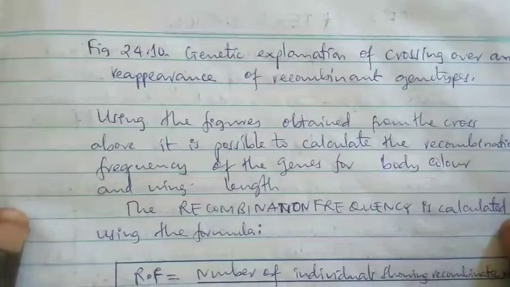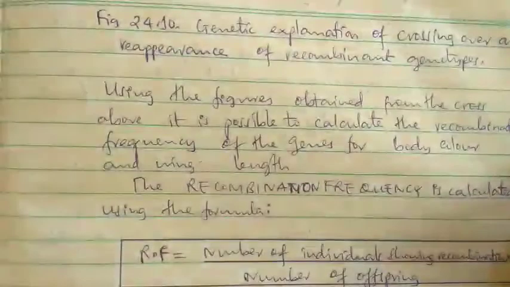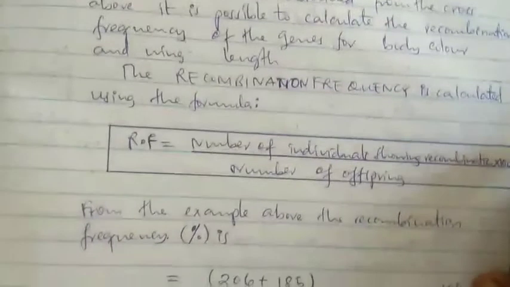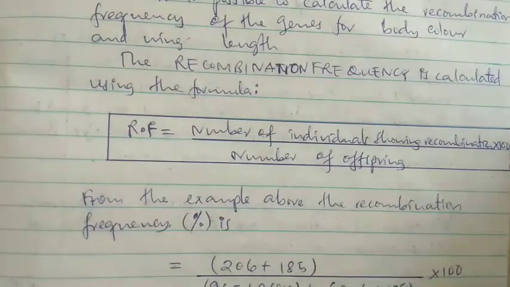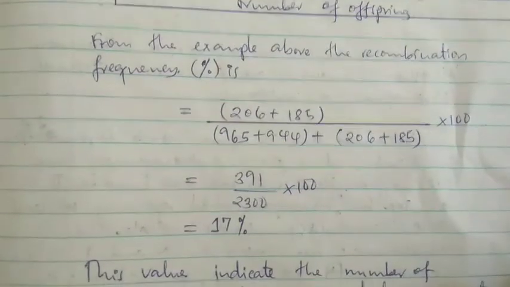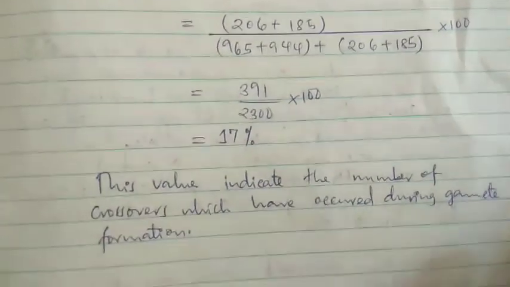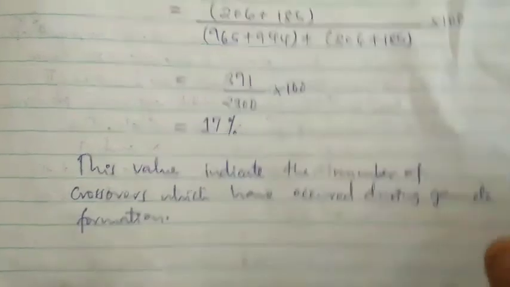Genetic explanation of crossing over and the reappearance of recombinant genotypes. Using the figures obtained from the cross above, it is possible to calculate the recombinant frequency of the genes for body color and wing length. Recombinant frequency is calculated as the number of individuals showing recombination mara 100 gawanya kwa number of offspring. From the example above, the recombinant frequency or percent ni 17. This value indicates the number of crossing overs which have occurred during gamete formation.